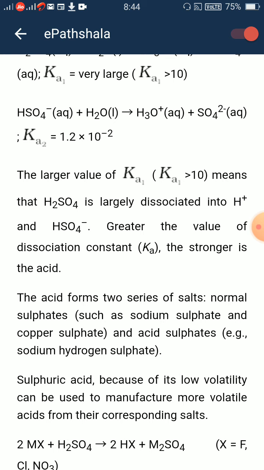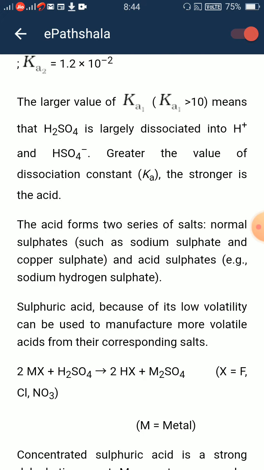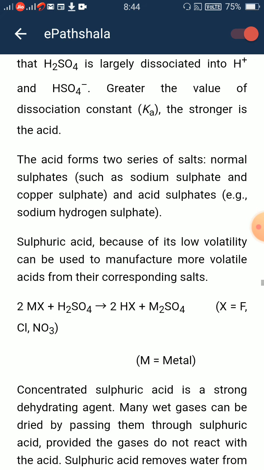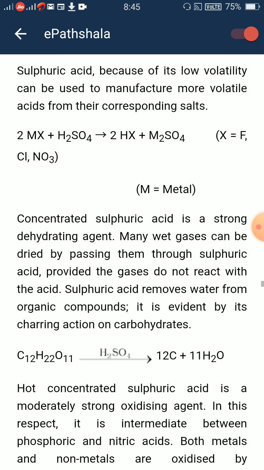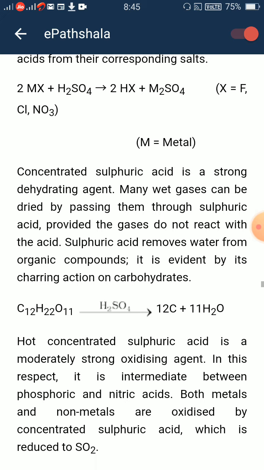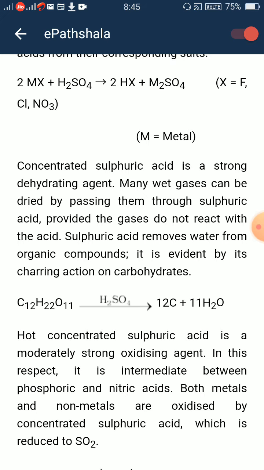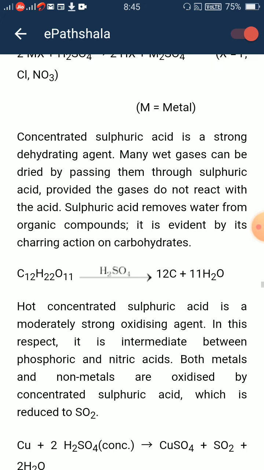Sulfuric acid, because of its low volatility, can be used to manufacture more volatile acids from their corresponding salts. 2MX + H2SO4 gives 2HX + M2SO4, where X can be fluorine, chlorine, and nitrate, and M is metal. Concentrated sulfuric acid is a strong dehydrating agent. Many wet gases can be dried by passing them through sulfuric acid, provided the gas does not react with the acid.